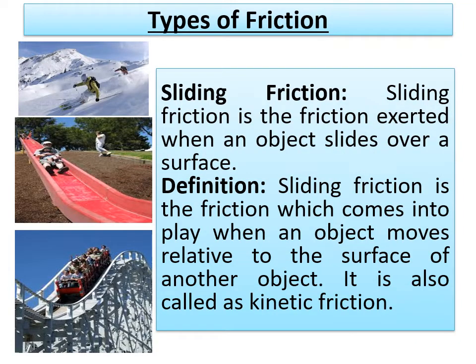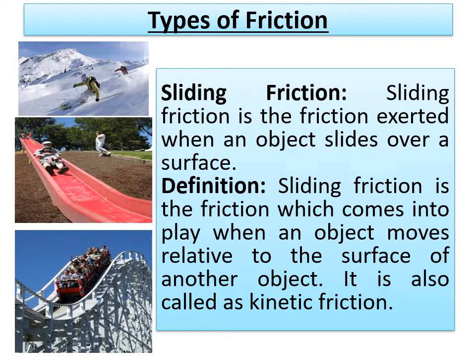Next type of friction is sliding friction. Just observe the examples; I will tell you what is sliding. If the push applied is greater than the frictional force, we can observe that the body starts its motion.